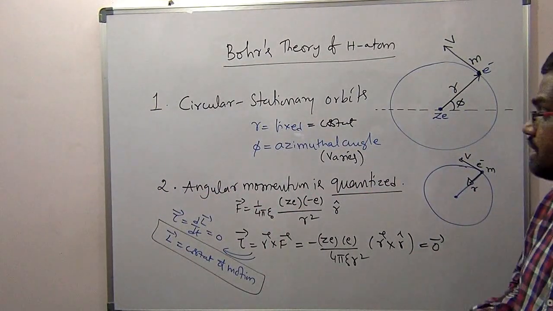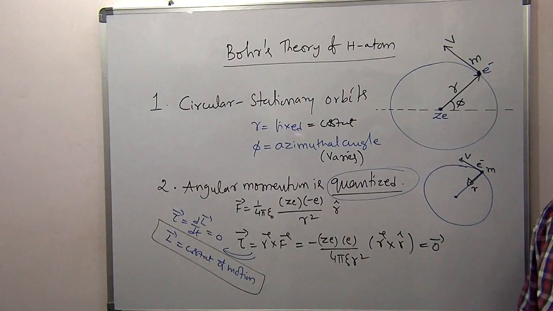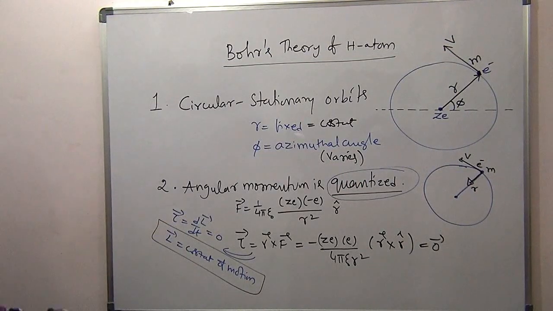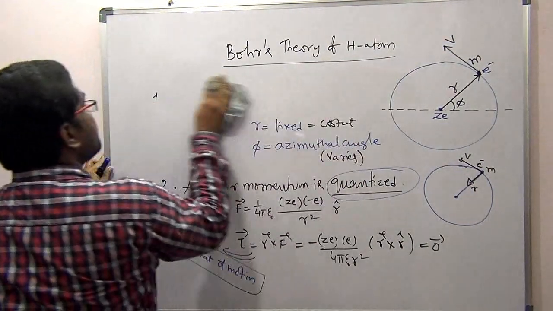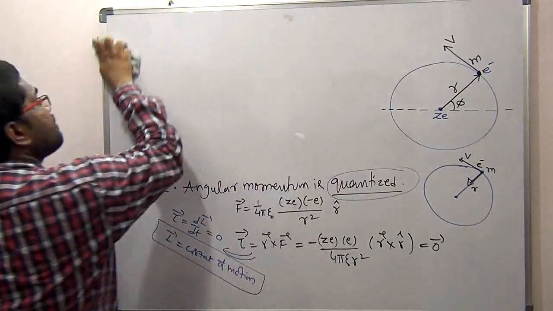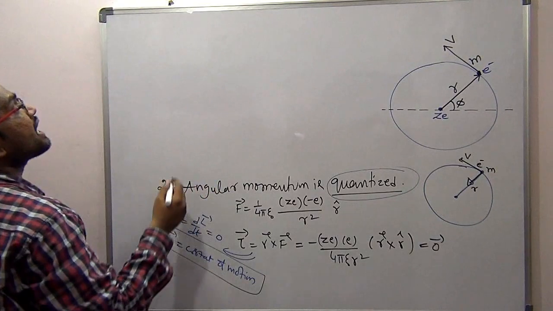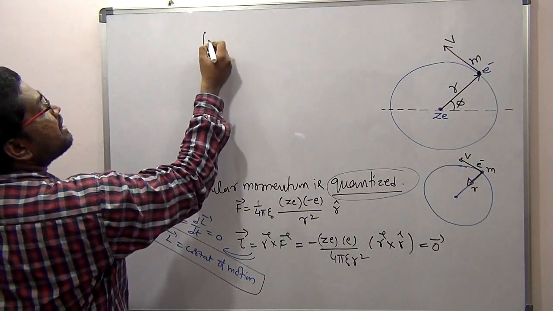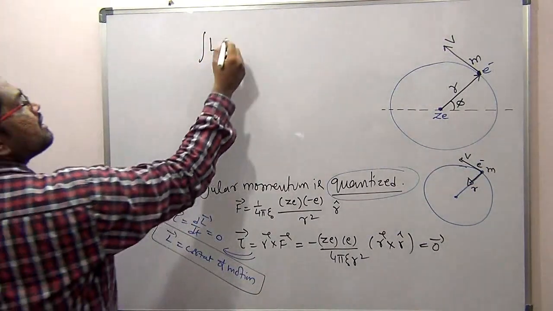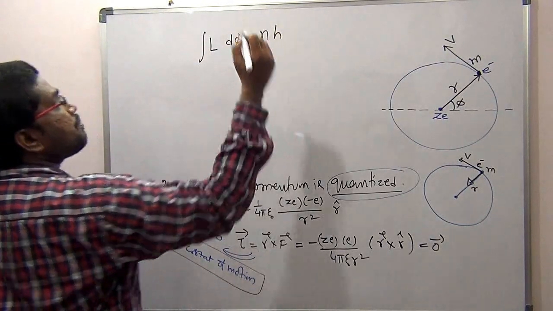But what Bohr is saying here is that angular momentum is quantized. What is the meaning of quantized? I will explain. According to Bohr, the integral of angular momentum d phi will be equal to n multiplied by h, the Planck constant.